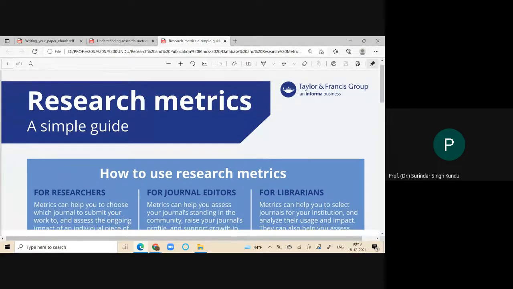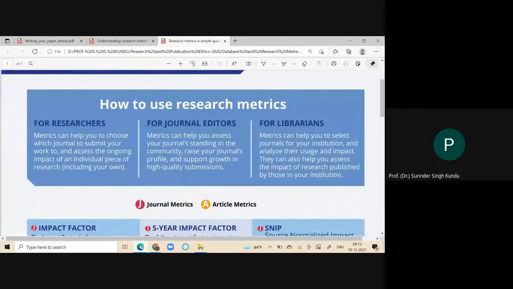Now, how to use research metrics? As we all know, there are three pillars or three persons who will use research metrics. First one is researchers, the second one is journal editors, and the third one is librarians.